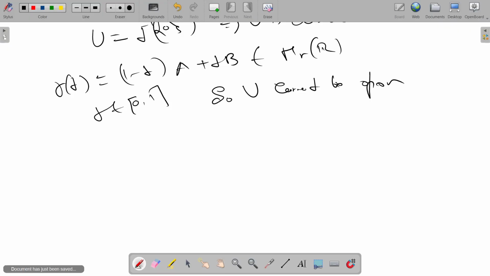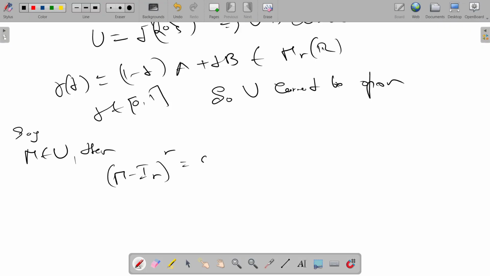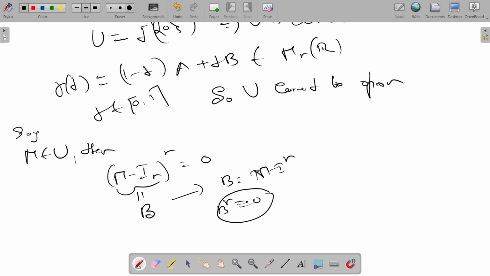One more thing. Say M belongs to U, then M minus I_n is 0. So this matrix, which we can call B, is nilpotent. B is M minus I_n, so B to the power n is 0. B is nilpotent, so all the eigenvalues are 0. It has n zeros.